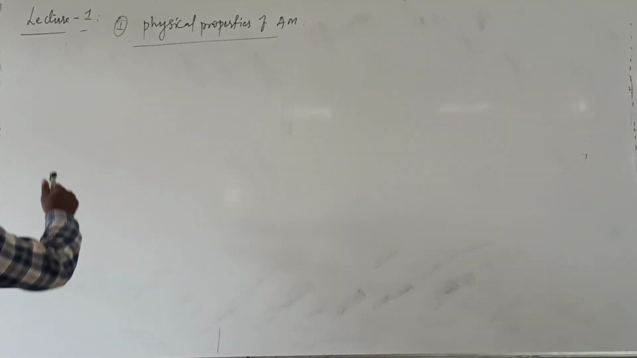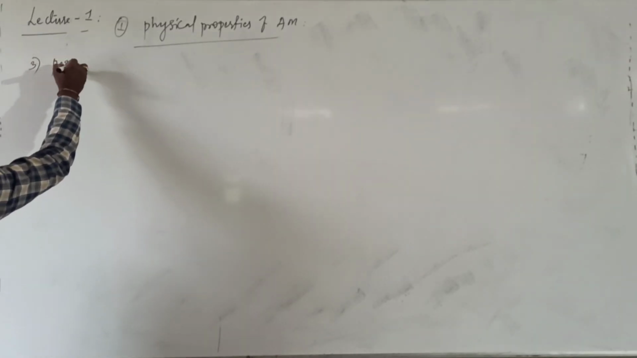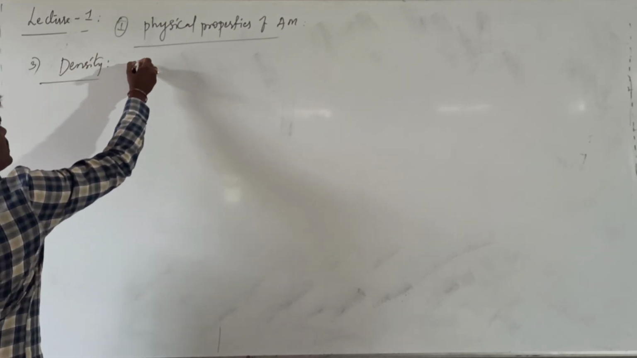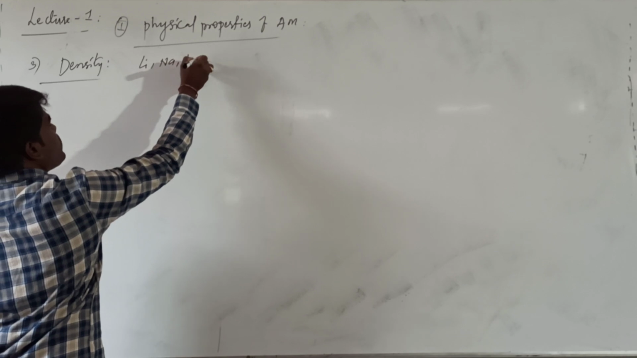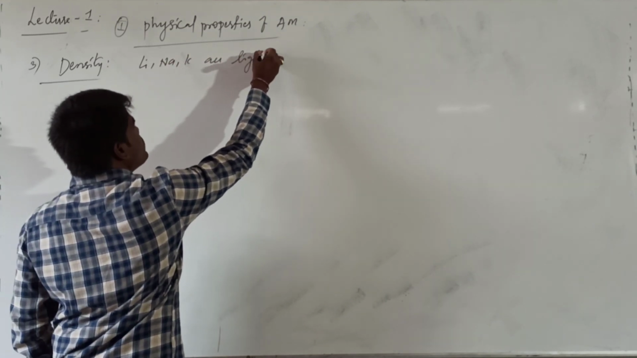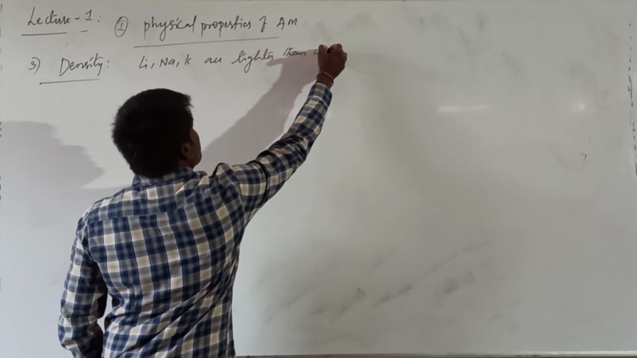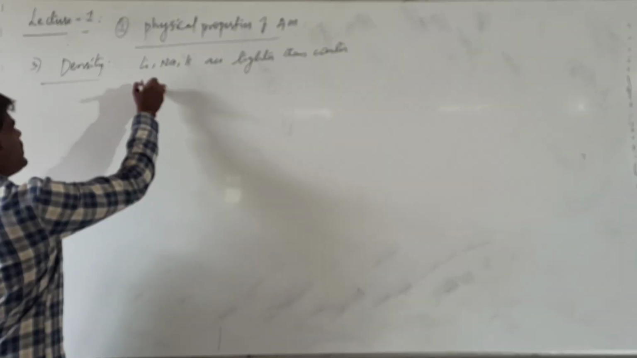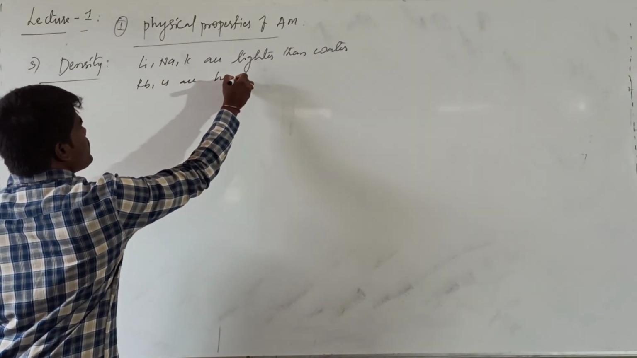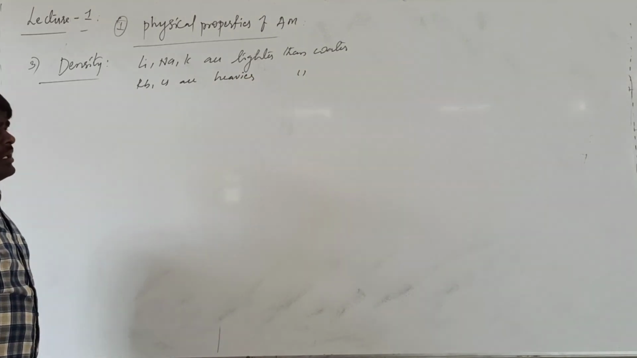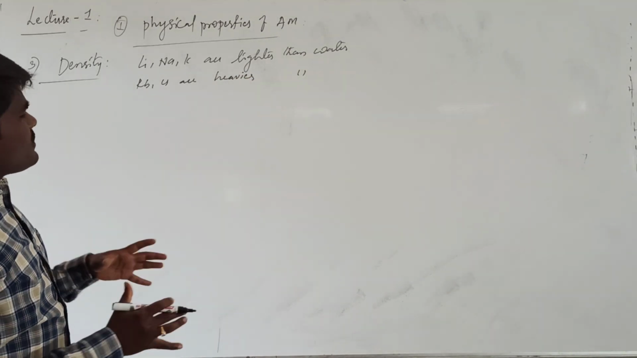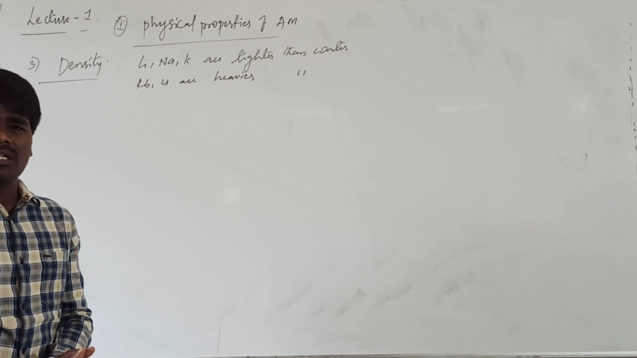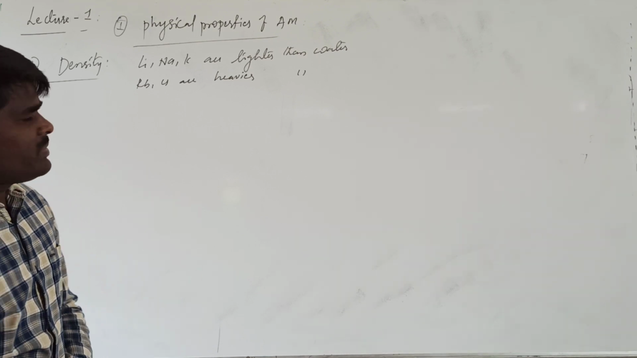The next physical property we will discuss is density. Generally, lithium, sodium, and potassium are lighter than water, which means they can float on water. The rest of the elements, rubidium and cesium, are heavier than water. In every period, these alkali metals are the lightest elements of that period because of their large size, so their density is relatively low.